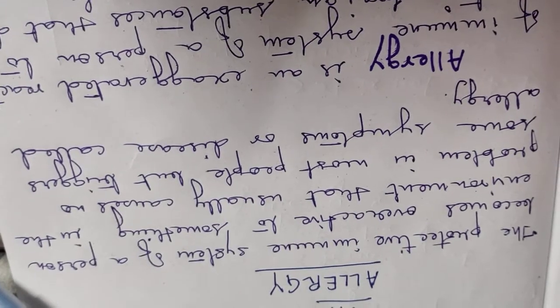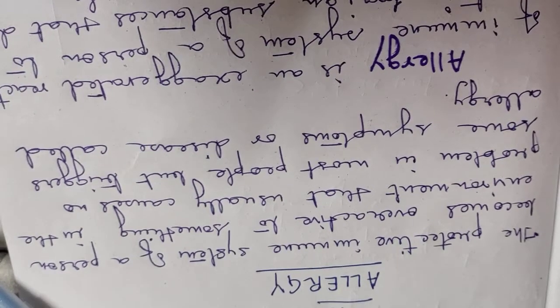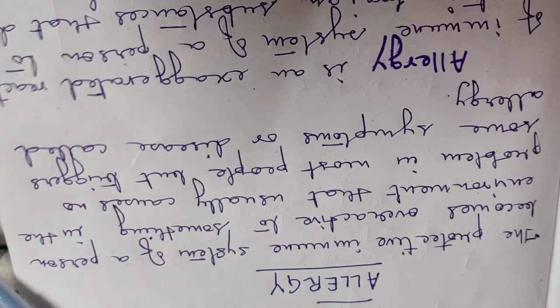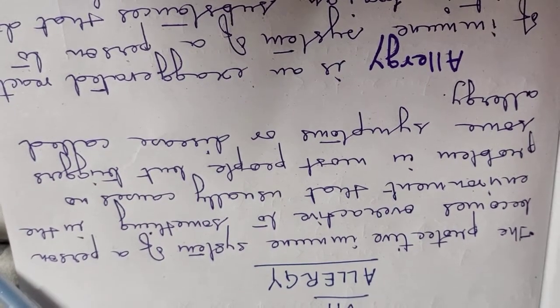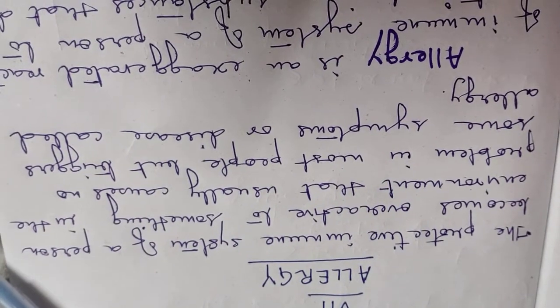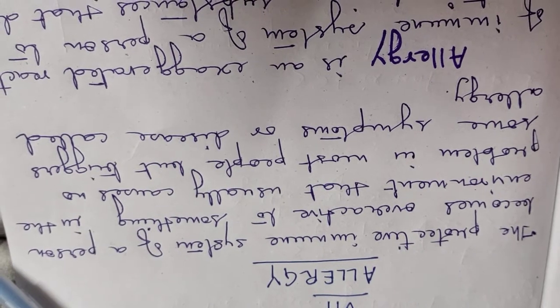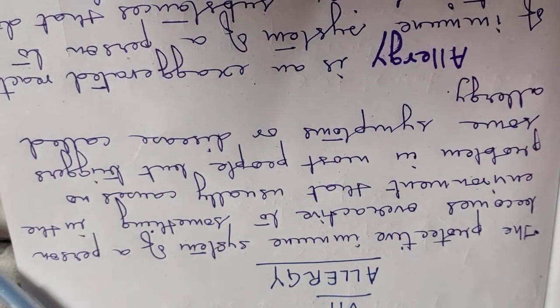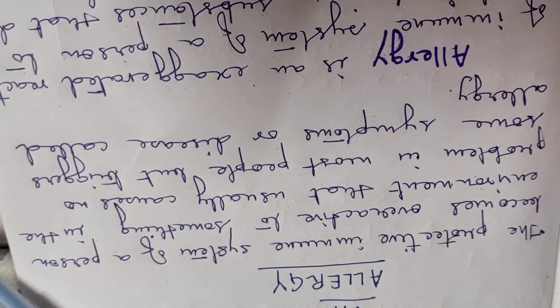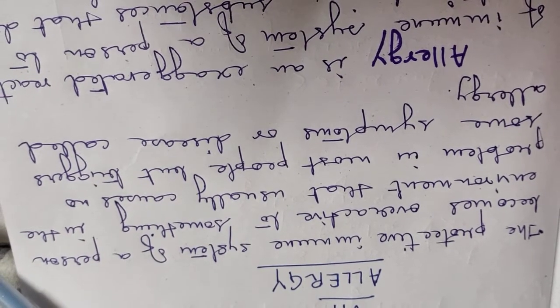Okay, the protective immune system of a person becomes overactive to something in the environment that usually causes no problem in most people but triggers some symptoms or disease called allergy. So, we all have a proper protective immune system in us, and some persons become very overactive.